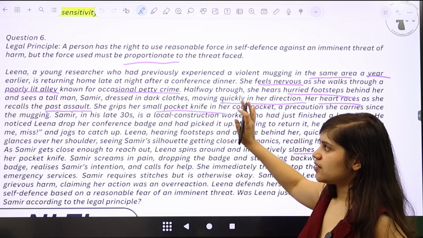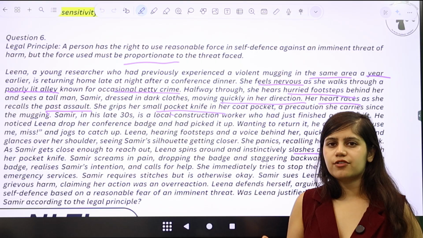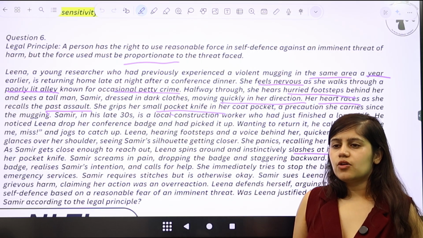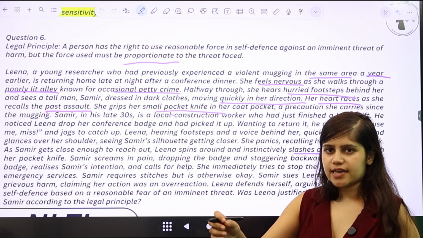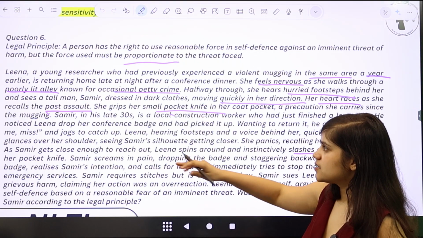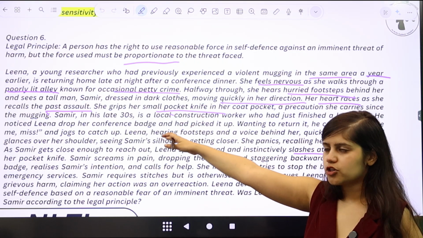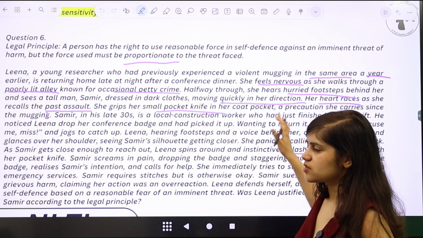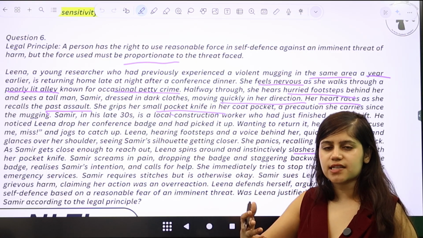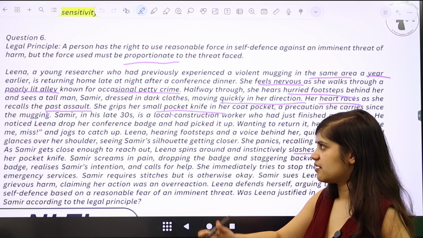So when you're writing an answer like this, it should start with something like: while it is very understandable why Lena reacted the way she reacted, which means that she has gone through a lot of trauma in the past, and this is a poorly lit alley, and because of so many reasons, the fear she feels inside her is very natural, and we understand that.